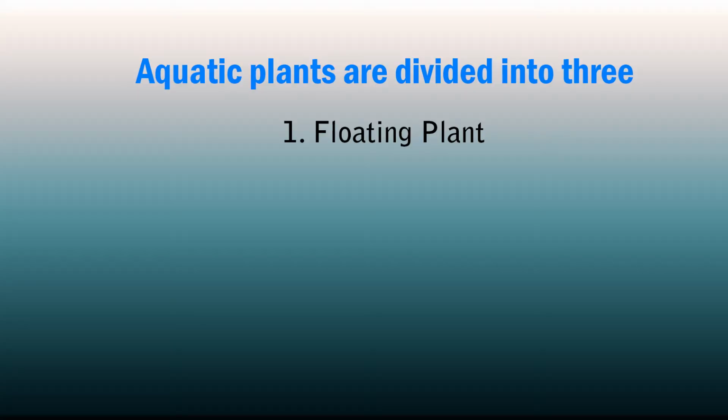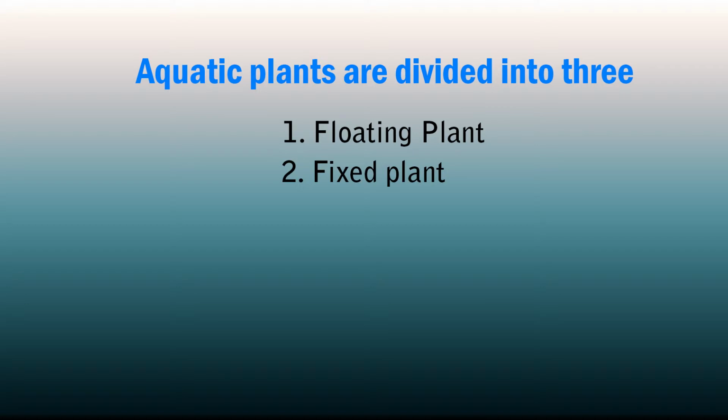The first one, we call it floating plants. From the name itself, it is understood that the plants will be floating in water. It won't be under the water. It is on the surface of water, growing on the surface of water. It's in the water itself, but it will be floating on it.